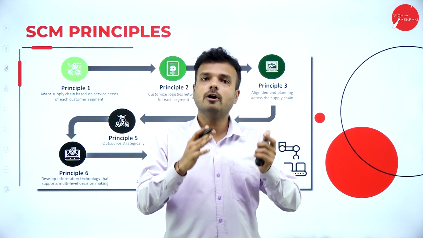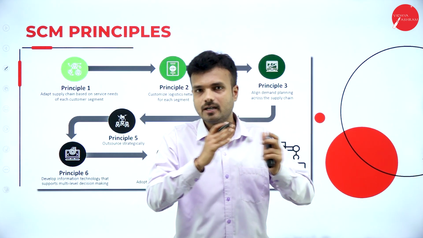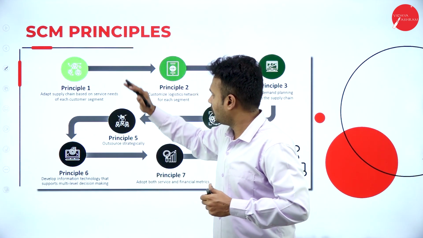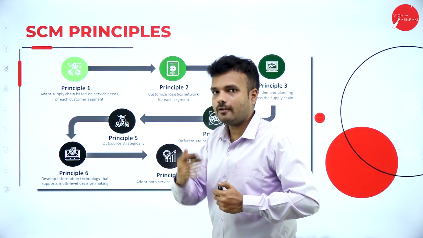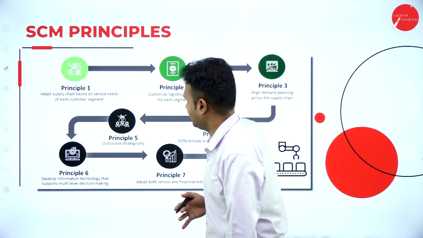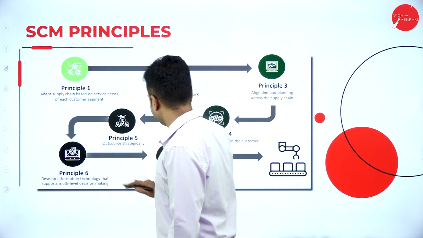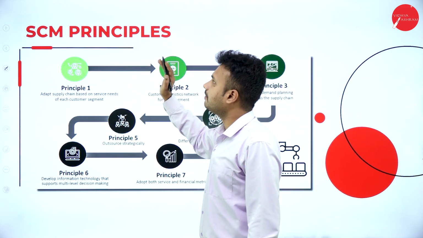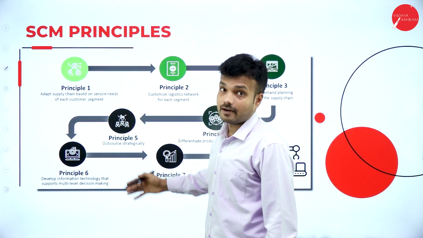It is a way of transferring the goods or the commodity from the manufacturer to the end user of the commodity, called the consumer. They transfer the finished product manufactured by the manufacturer to the end user of the commodity. We call him a consumer. We have divided the SCM principles into 7 parts. In supply chain management, we are supposed to follow 7 principles.